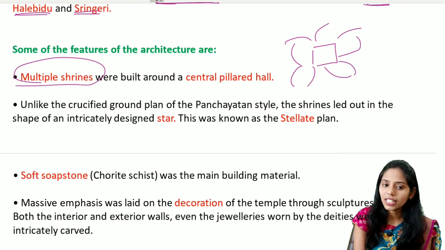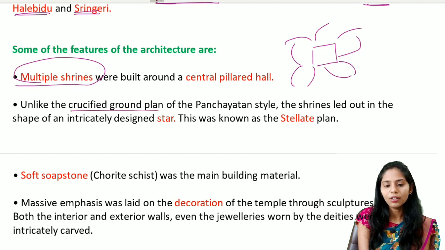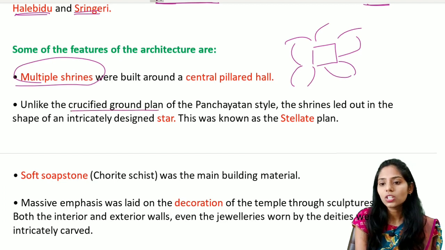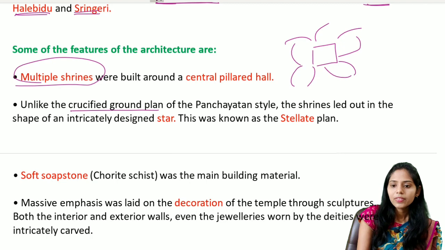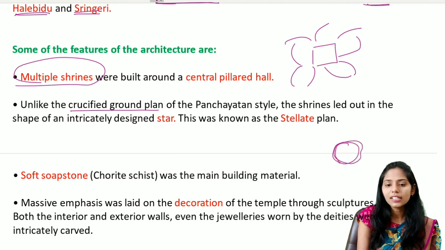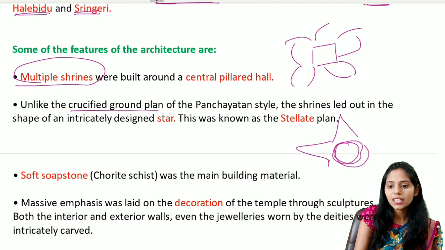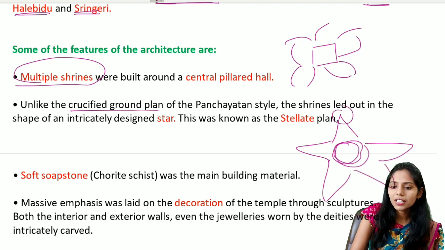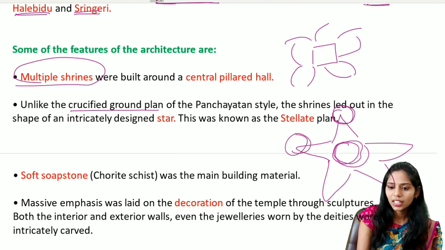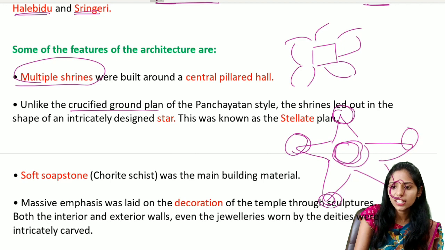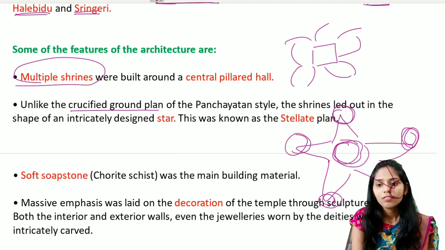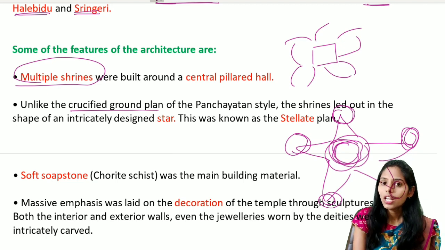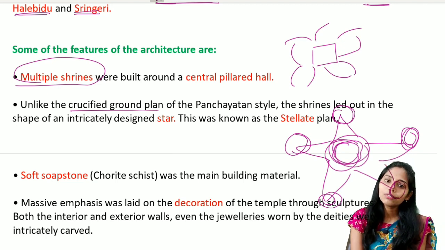And the next important feature is, unlike the cruciform ground plan of the Panchayatana style, the shrines are laid out in the shape of an intricately designed star, called a stellate plan. That means if you have a Garbhagriha or the central temple here, the other shrines are star shaped around it. Here there is another shrine, and another, and another. So the shrines are built around this central pillared hall mainly in the shape of a star. This type of design is called the stellate design or the stellate plan.